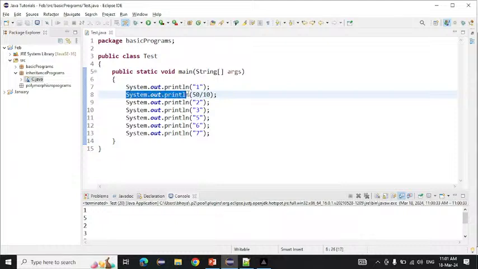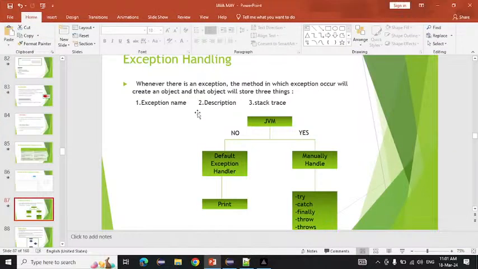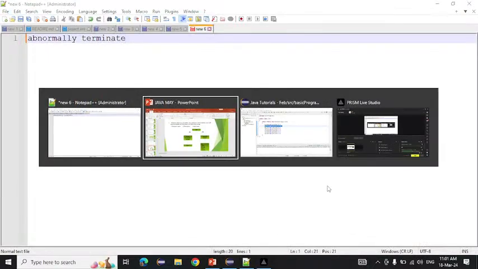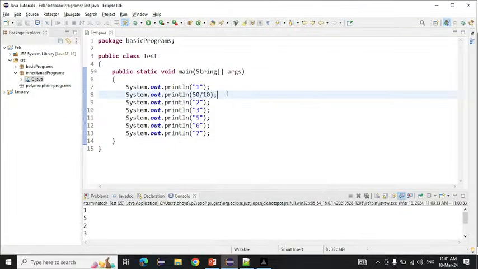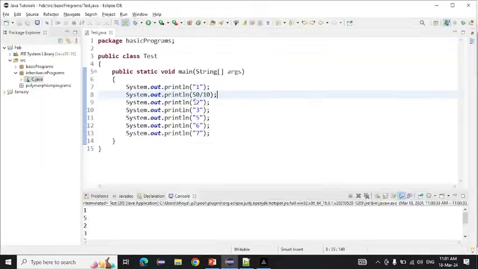But here what will we need to do? If you want to handle that, we can handle it with the help of try and catch block, or finally, throw and throws. These are the keywords used to handle exceptions. Now if an exception came, what will happen? First step is that JVM will abnormally terminate the program. After that, what will it do?